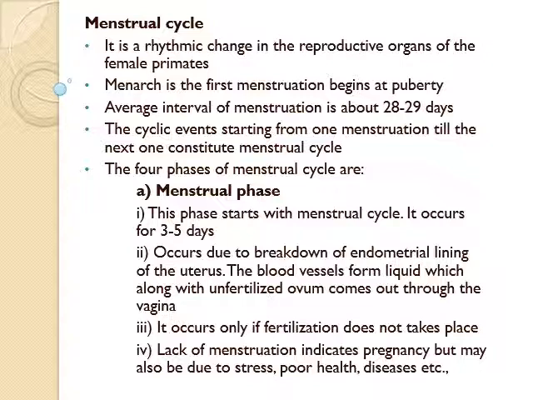Let's see one by one. First is the menstrual phase. The menstrual cycle starts with the menstrual phase. Menstrual flow occurs for 3 to 5 days. As a result, there is breakdown of the endometrial lining of the uterus. The blood vessels form liquid which, along with the unfertilized ovum, comes out through the vagina. Menstruation only occurs if the released ovum is not fertilized. Lack of menstruation indicates pregnancy. It may also be caused by other reasons like stress, poor health, etc.